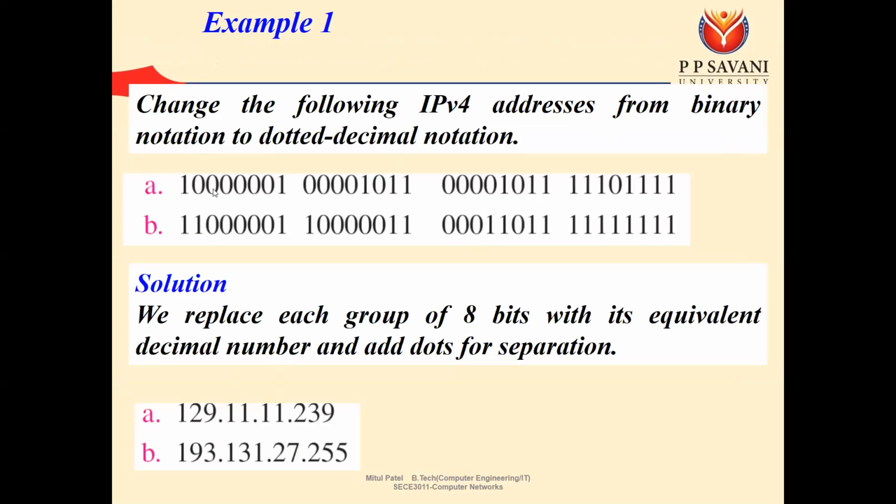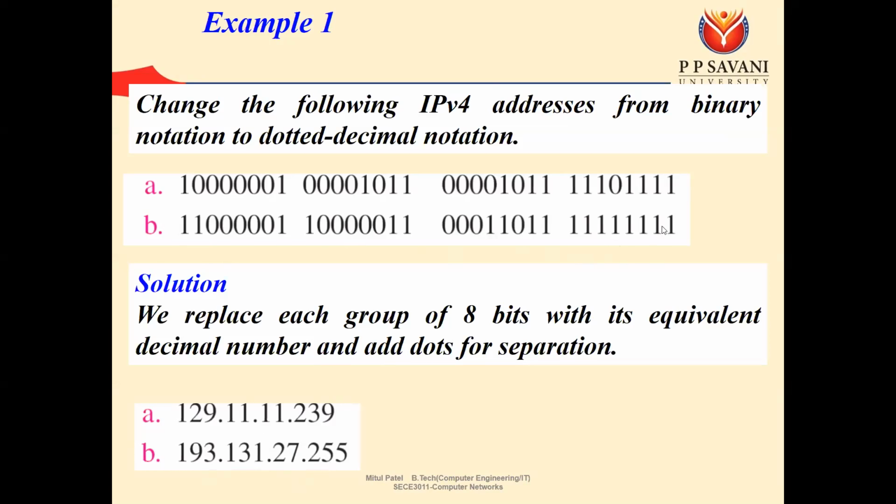Okay, so the first 8-bit group's equivalent will be 129 dot, this one is 11 dot 11 dot, this one is 239. Okay, then for the second one, this one is 193 dot, this one is 131 dot 27 dot 255.